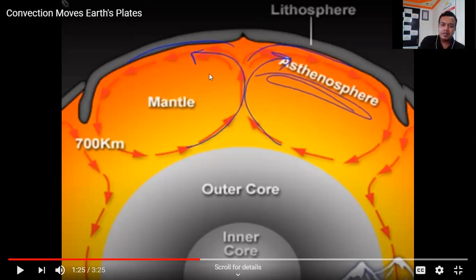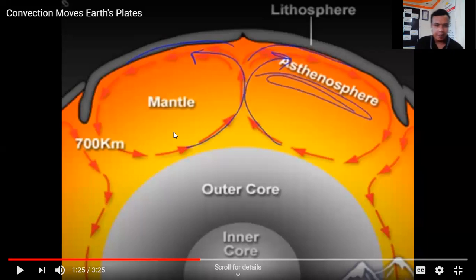So why are they moving? Because as we go into the interior of the earth, the temperature increases tremendously. So there is a temperature difference, called the thermal gradient. Here the temperature is very low, and here the temperature is very high. What happens? The material having high temperature moves upwards, and the low temperature material moves downwards. This is what is called the convective current, which is created due to the thermal gradient or thermal difference.